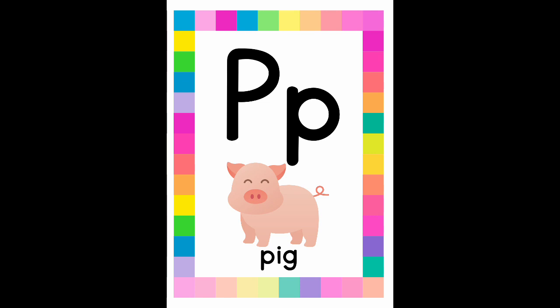And you also have words where P is at the end of the word, like stop or map, tulip or sheep. So we're going to be focusing on the letter P, and you will see it in many different places within a word. Let's get started.